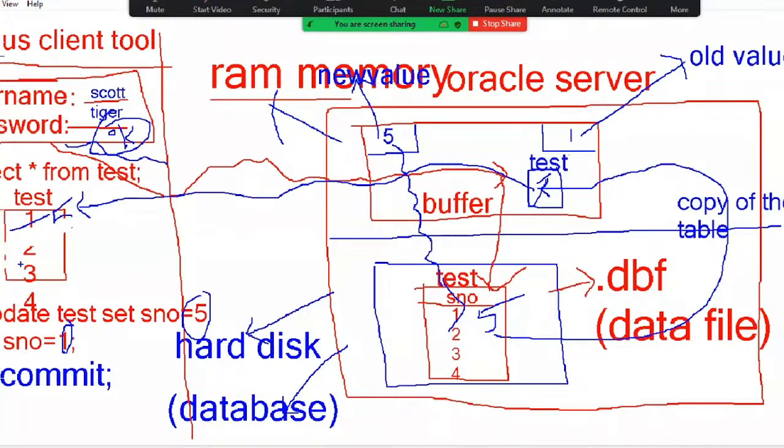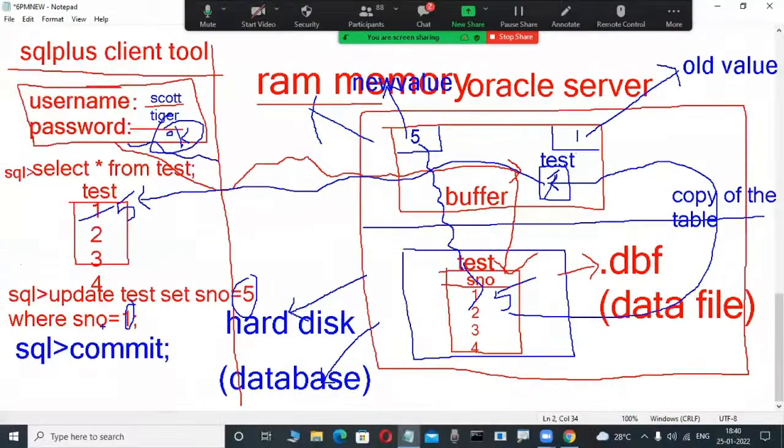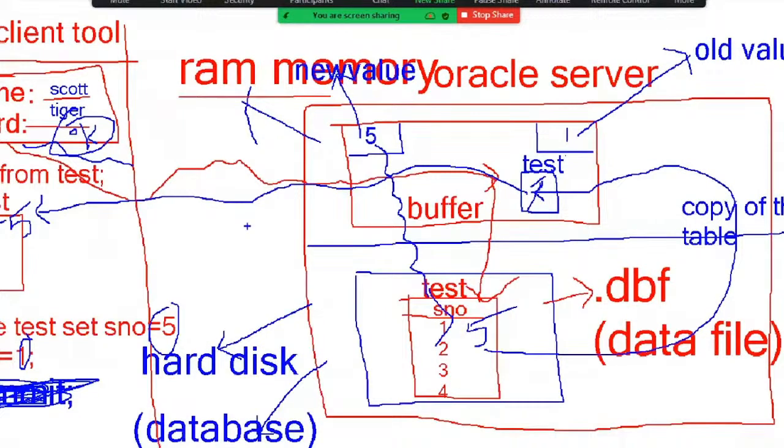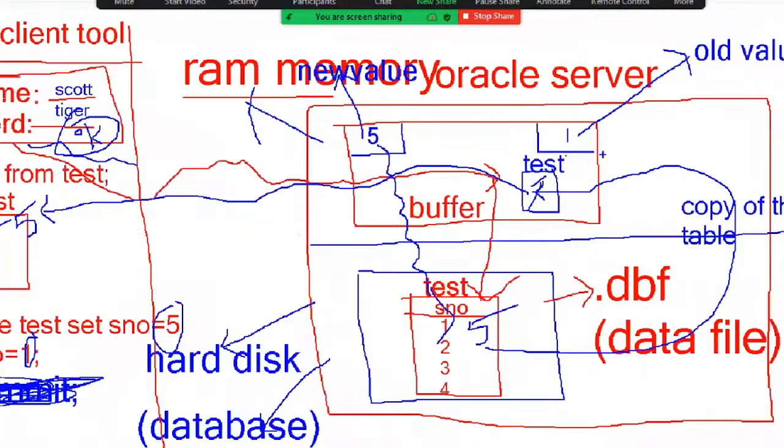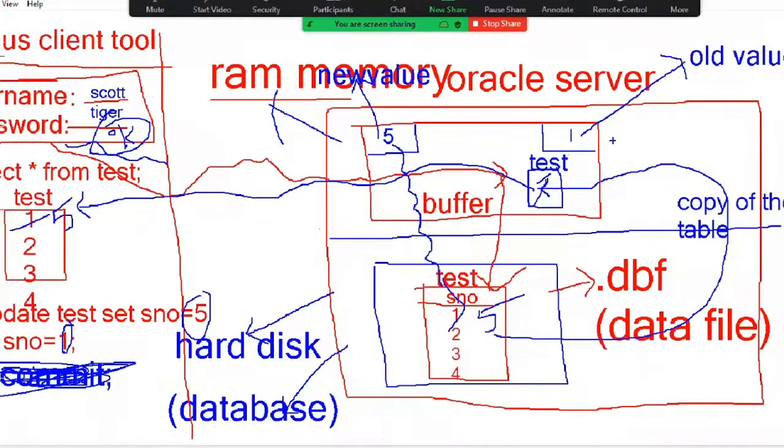Now, I don't want to save this one. Practically, I'm showing it, just observe. I don't want to save. For example, here 1 is changed into 5 in this example, but this 5 I want to change back into 1. I want to cancel the previous transaction. Again, I want to change 5 into 1. I want to cancel because this is not an important transaction. I want to undo the transaction.